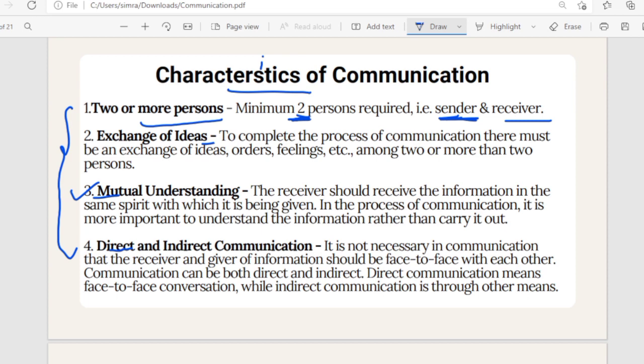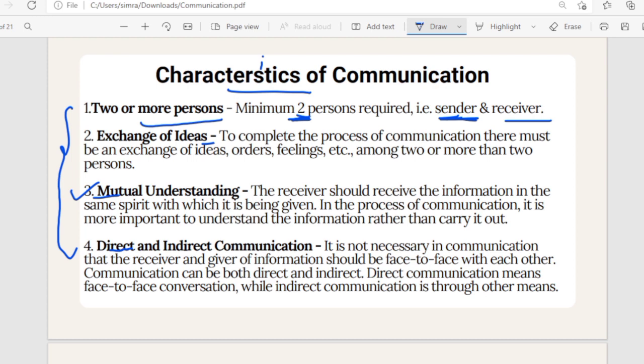For example, if you're chatting with your friends and you're simply saying, I'm getting bored, there's nothing to watch, in this communication also, you are sharing something, right? You're sharing your feelings that you're bored, right? So communication is not possible without the exchange of ideas. There has to be exchange of something.